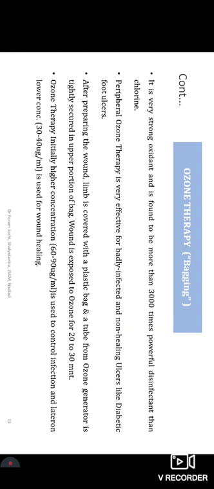What happens is that the wounded part, particularly the foot, is kept in a bag. That bag is completely closed and connected with a tube device, and that tube device is supplied with ozone, a disinfectant 3000 times more powerful. It works in two types of concentration, higher and lower.